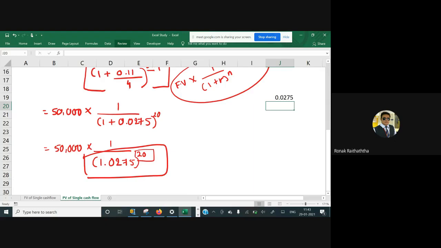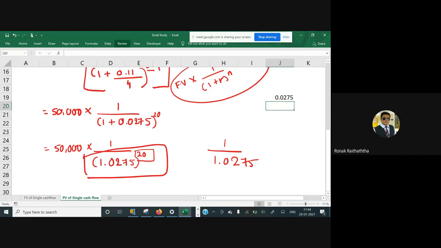You can find the discounting factor in your calculator. How will you do it? Just do 1 divided by 1.0275, press equal to. So 1 time you have already pressed. You can keep pressing equal to 19 more times. So in total you will press 20 times. And whatever value you get, multiply that with 50,000.